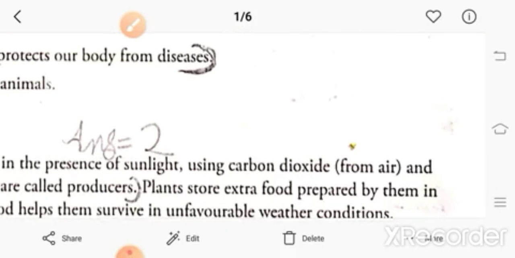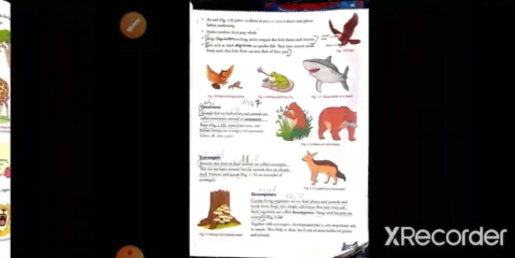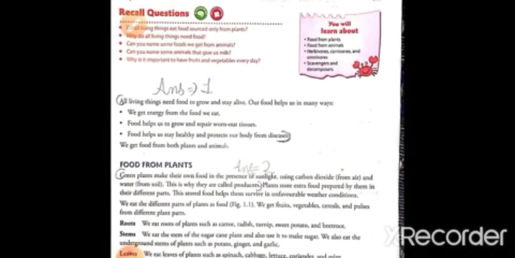So what is the first thing they have asked? They have asked about roots. We eat roots of, you just have to give names: sweet potato or beetroot.